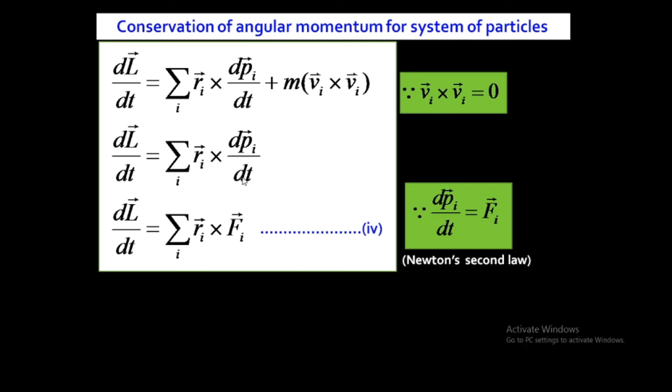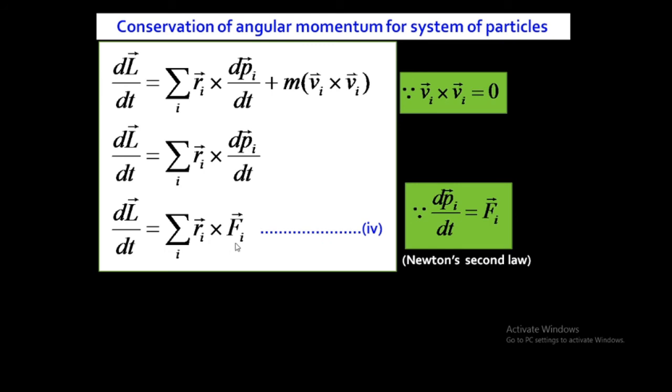So we are left with the equation dL by dt is equal to the summation over i of r_i cross F_i.